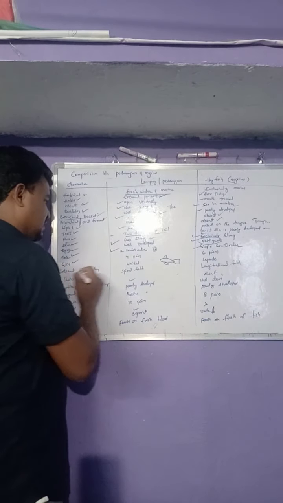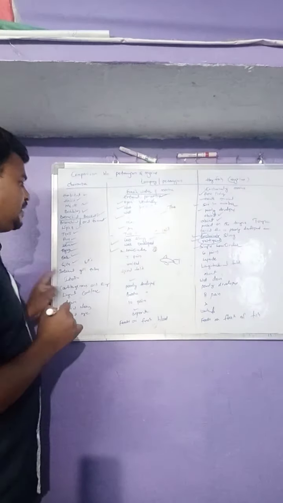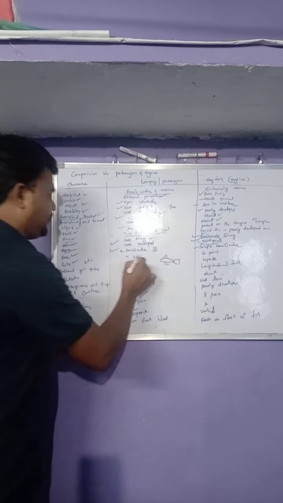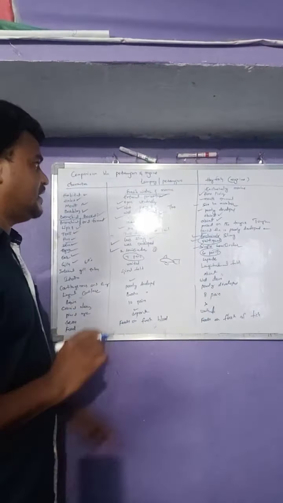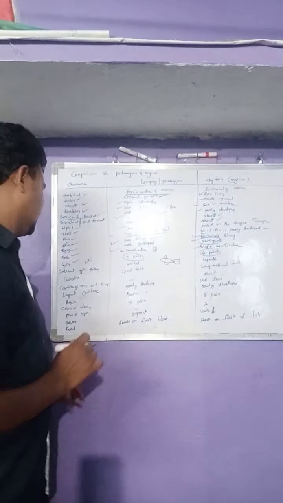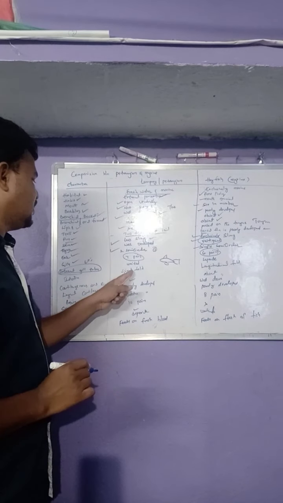Now come to gills. The gills are useful for the respiratory system. Petromyzon has 7 pairs of gills. Here only 6 pairs of gills are present in the hagfish, that is Myxine. Internal gill tubes: in the lamprey there is a spiral fold.